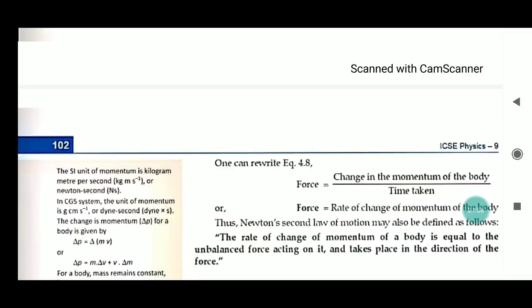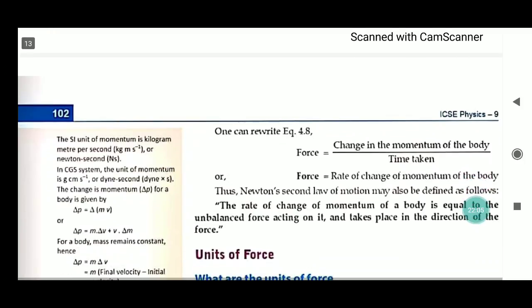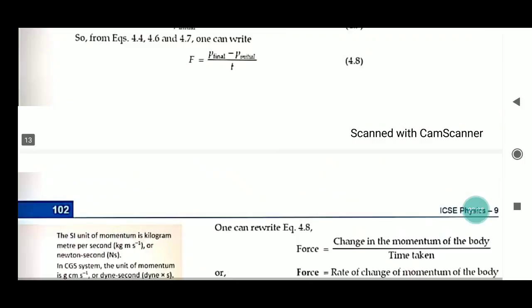One can write equation 4.8 as force equals change in momentum of the body by time taken, or force equals rate of change of momentum of the body. Thus Newton's second law of motion can also be defined as: the rate of change of momentum of the body is equal to the unbalanced force acting on it and takes place in the direction of the force.